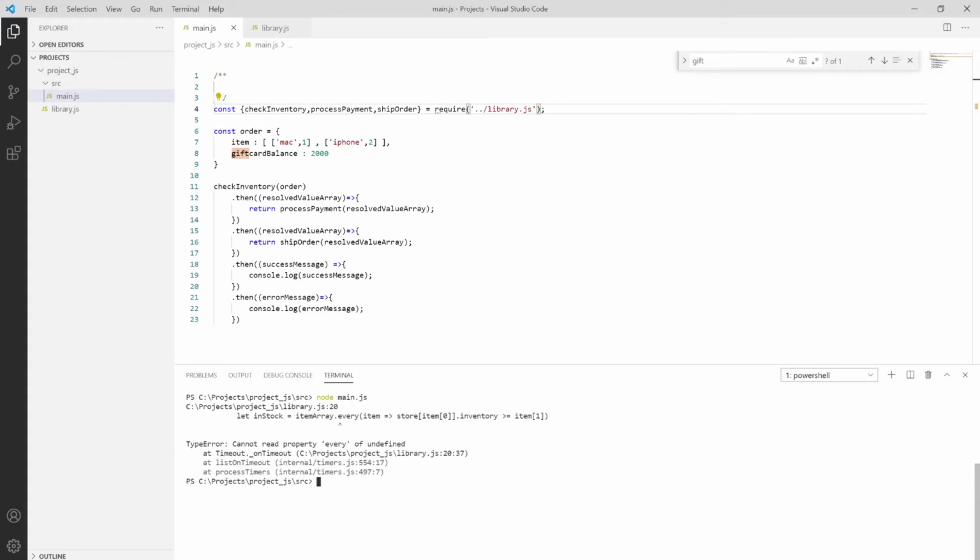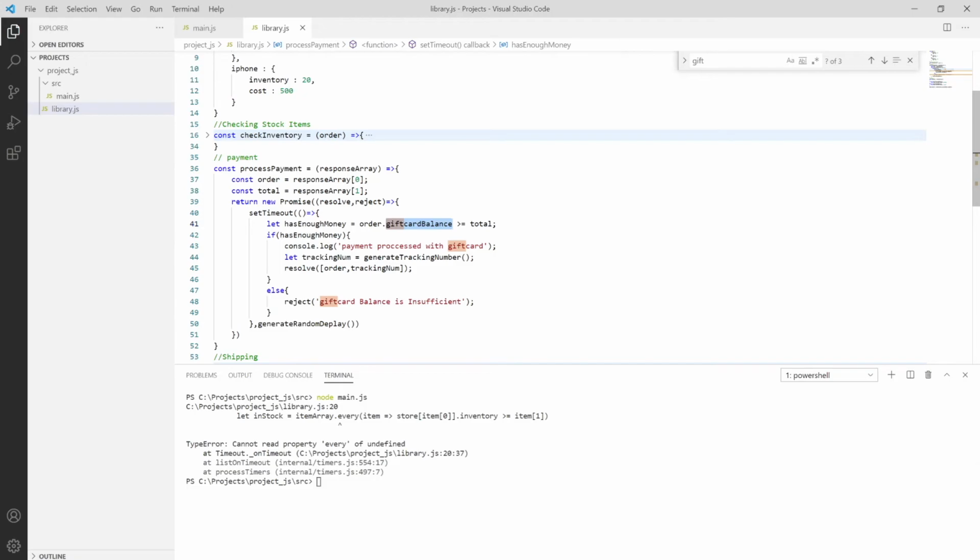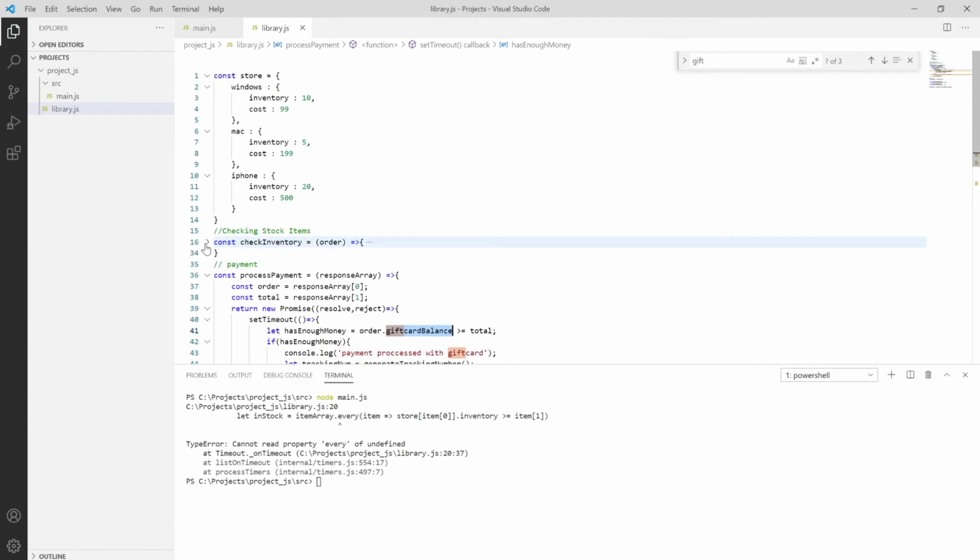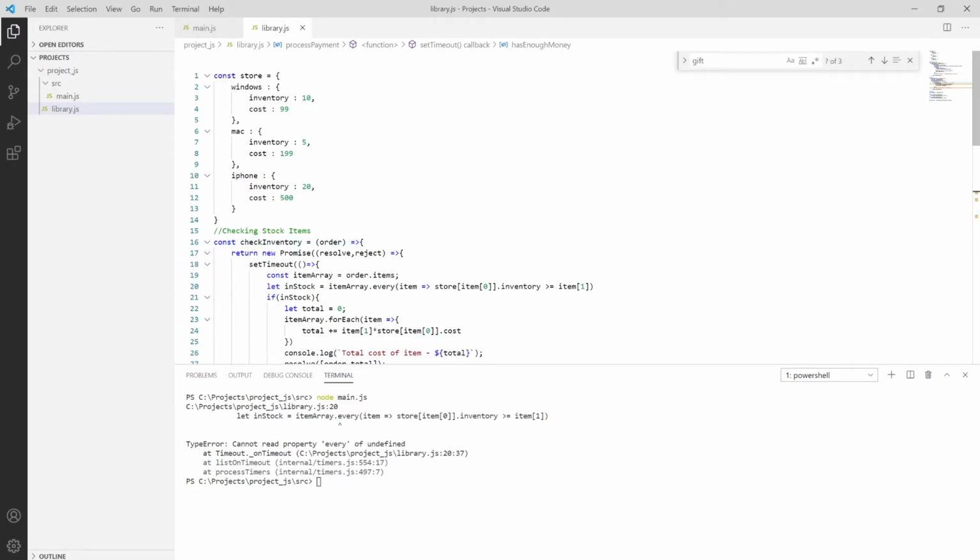Okay, let item.every. Okay, it's showing that the item is in stock, and then the item array. Let me check. We have it in the first, and then line number 20. So we have items.